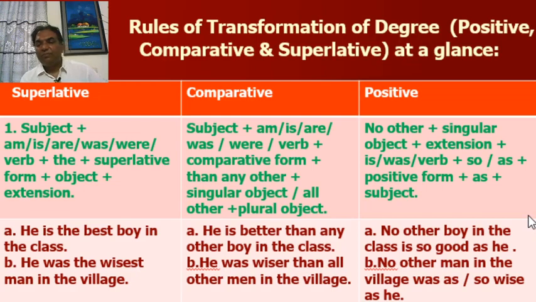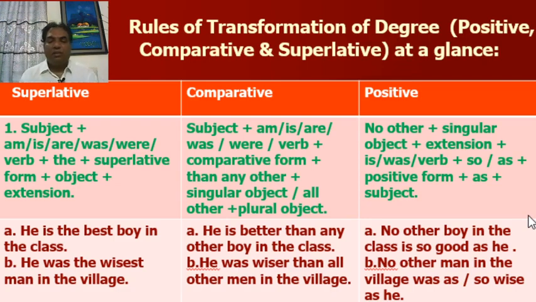In positive form, you have to start with no other. No other boy in the class is so good as he. Now look at the second example. In superlative degree, he was the wisest man in the village. Comparative, he was wiser than all other men in the village. Now, I have used all other. For that reason, I have written men.